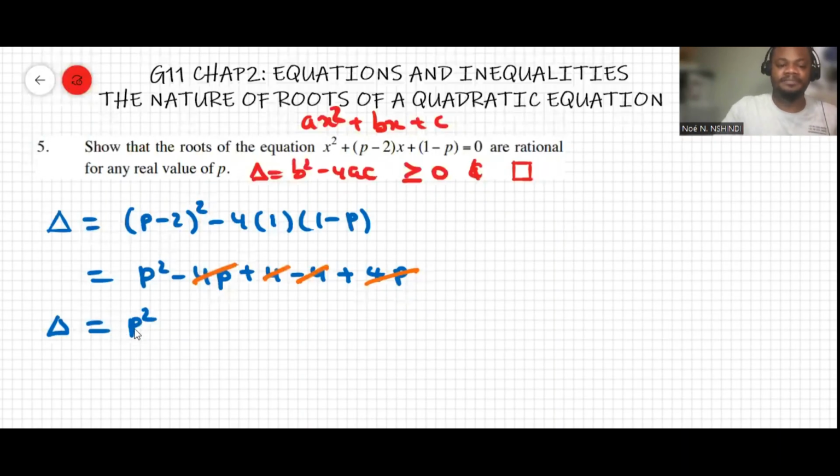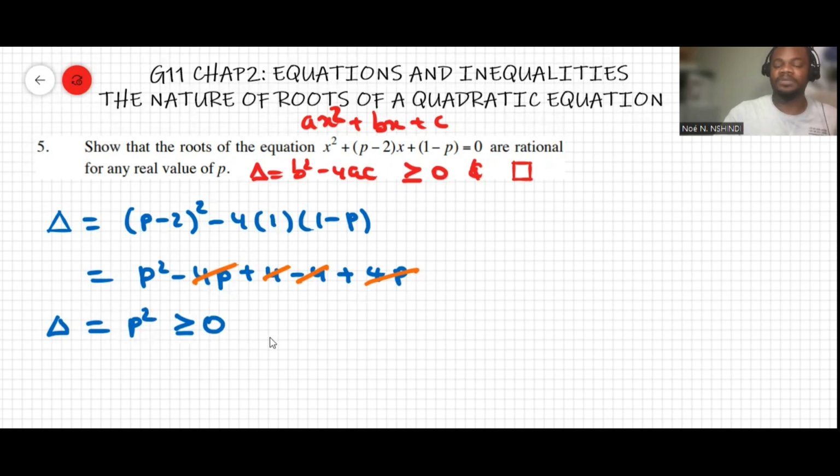This p squared can only be greater than or equal to 0. It cannot be negative. It's always positive or equal to 0. Now, this fulfills the condition here, so therefore we can say the roots are rational, regardless of the value of p raised to the power of 2.